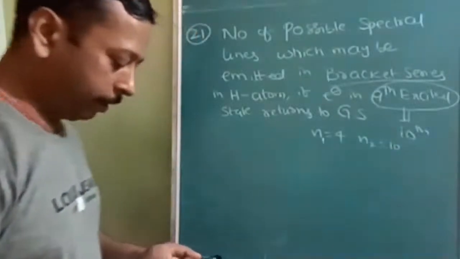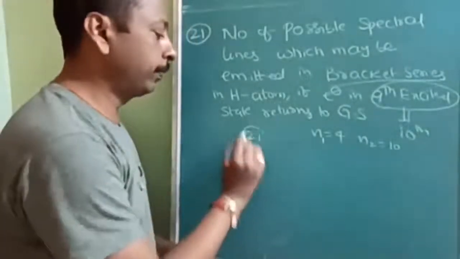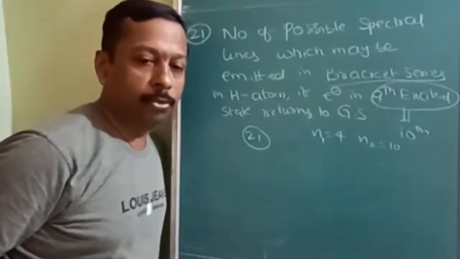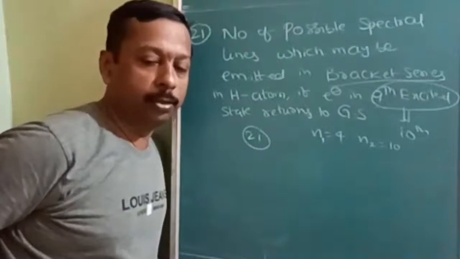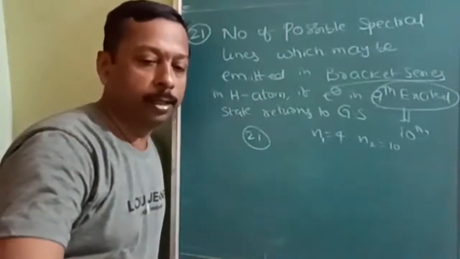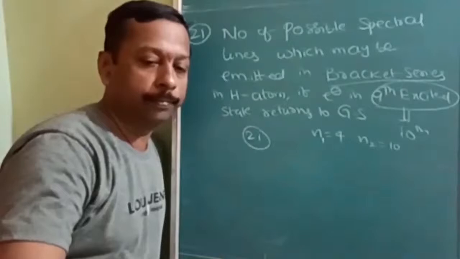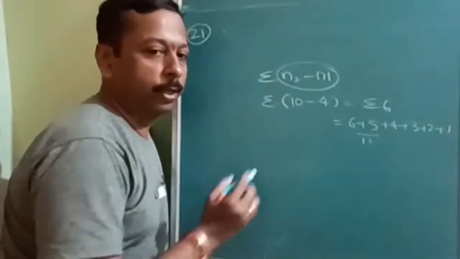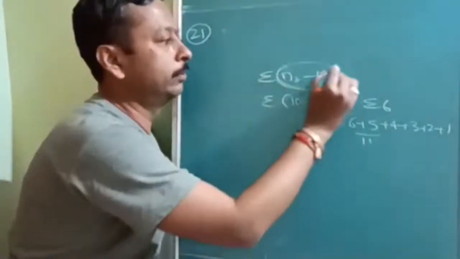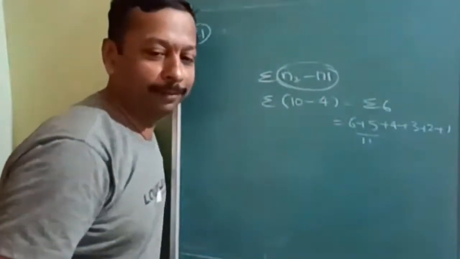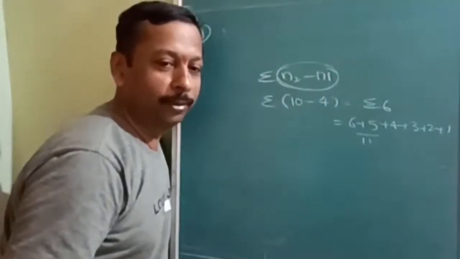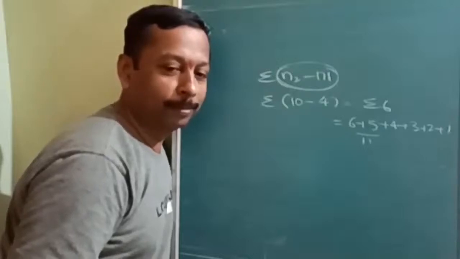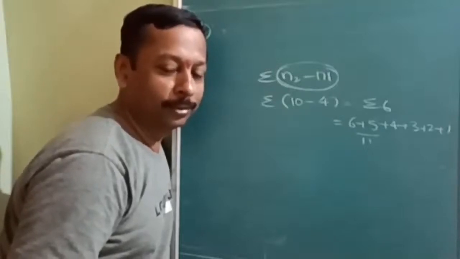And when you simplify it, you will get 21 lines. How many lines you will get? 21. Okay. Sigma N2 minus N1. Sigma N2 minus N1. You will get 21 lines. That is a shortcut. Okay. So the actual and accurate shortcut formula is sigma N2 minus N1. In the market, duplicate formulas are there. Okay. Don't use duplicate formula. Go for the original formula from which it came.